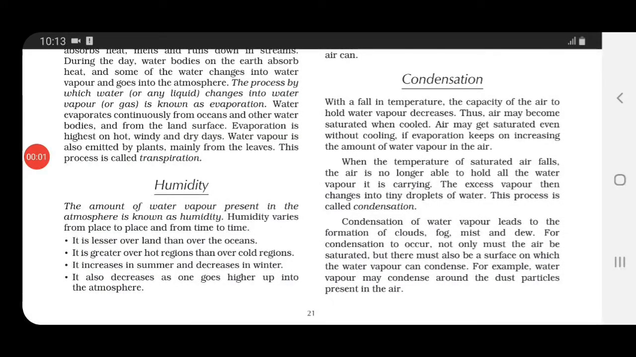This process, children, leads to the formation, or you can say it gives rise to the formation, of clouds, fog, mist and dew. And water vapor, for condensing, requires a surface. There must be a surface on which water vapor can condense. So here they have given you an example: water vapor may condense around the dust particles which are present in the air.